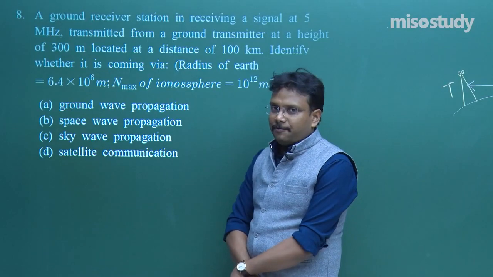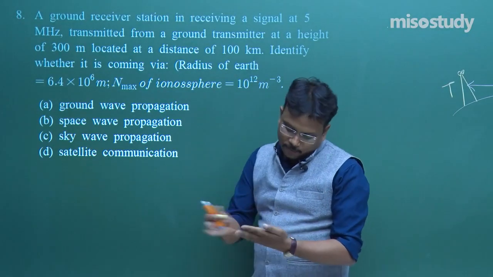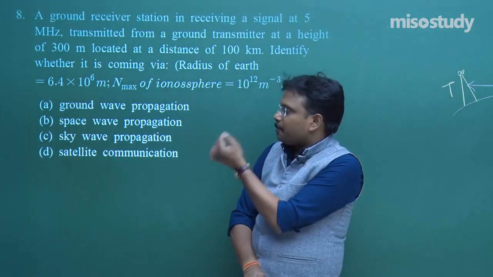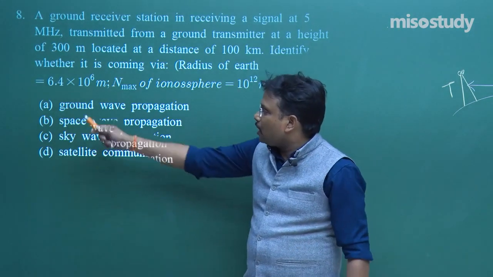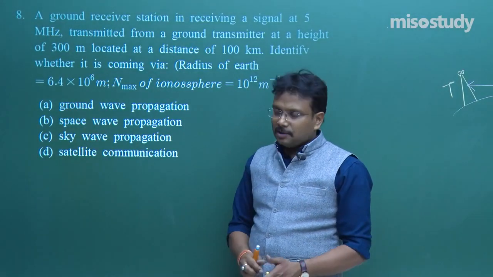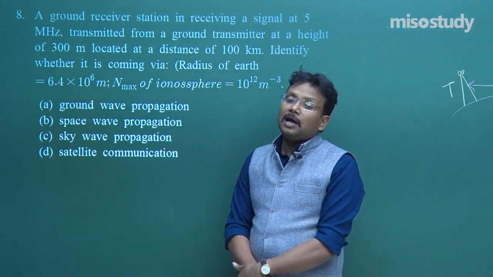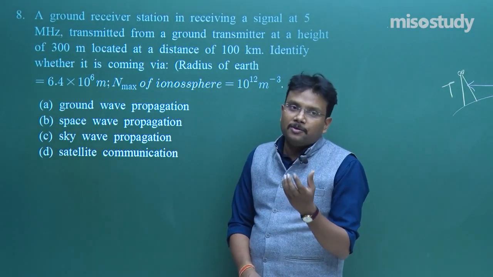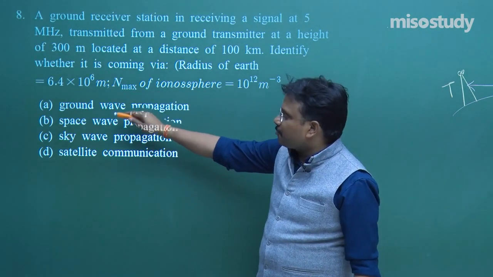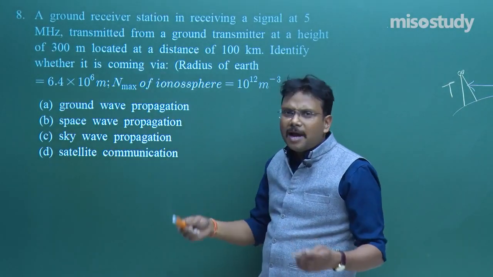Now what are the possibilities? Space wave, sky wave, two possibilities. Okay. Let me mention an important fact over here. What is that fact? Fact is, if you do not have at least a basic understanding of the nature of ground wave, space wave, sky wave, satellite mode, then this question is going to be difficult for you. But try to recall the videos of the theoretical classes. There we properly explained what is the meaning of ground waves, what is space wave, what are sky waves, and so on.